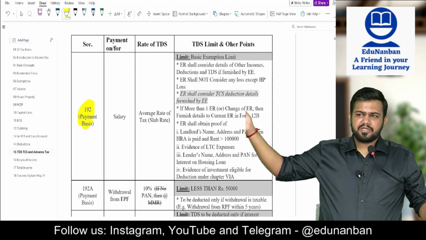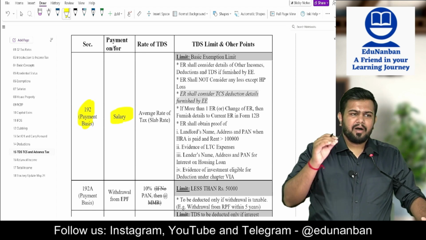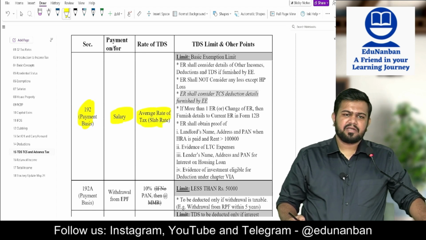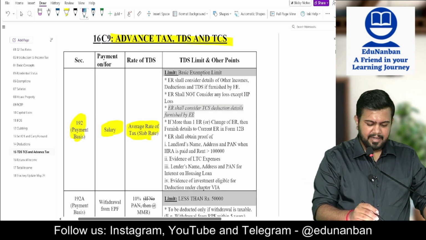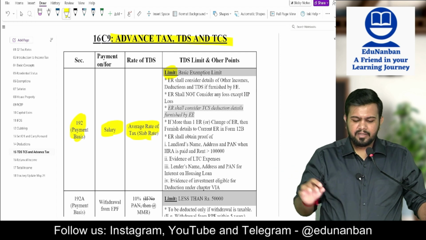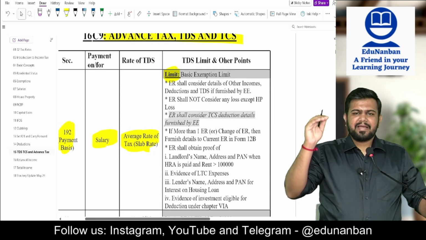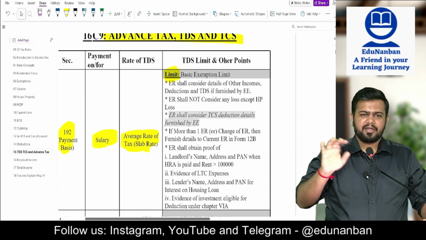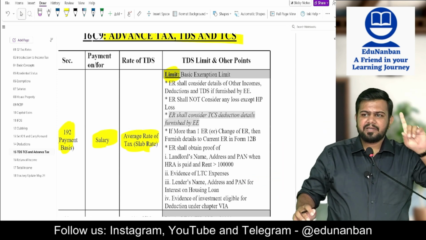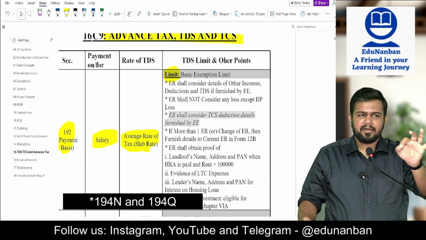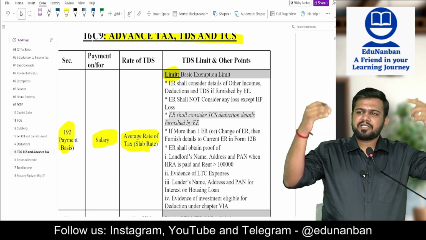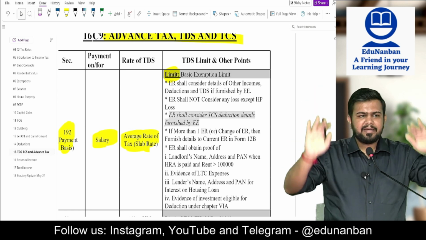One of those exceptions is salary. Now, on salary, what is the rate of TDS? The rate of TDS is the average rate of tax. Here in grey color, I have given you the limit. In all the sections, I have given it to you in grey color. It means if there is a limit, till that limit, no need to deduct TDS. Listen very carefully. In all the sections except one section, 194N, if the amount crosses the limit, TDS has to be deducted on the entire value.